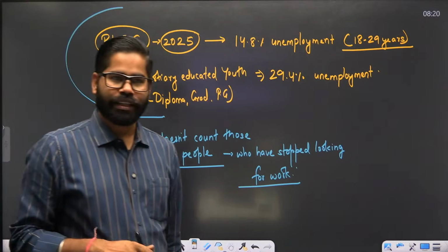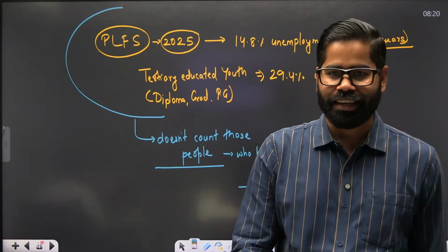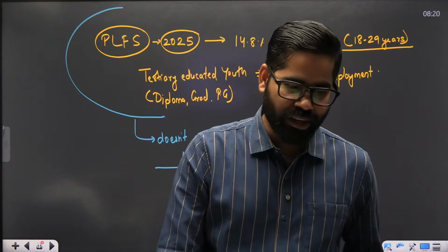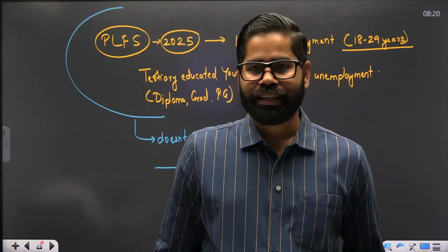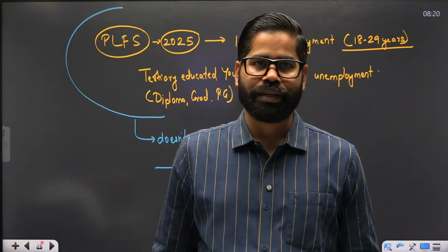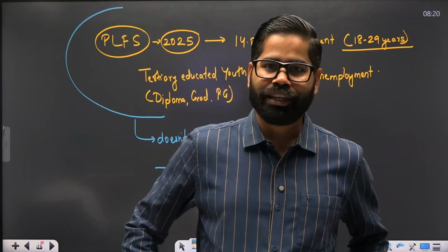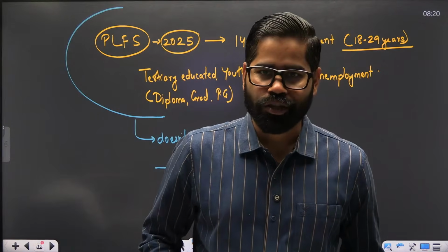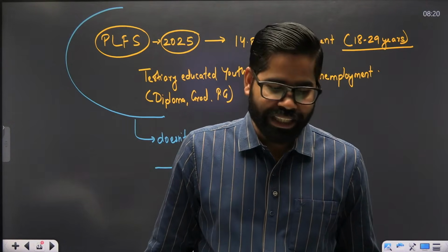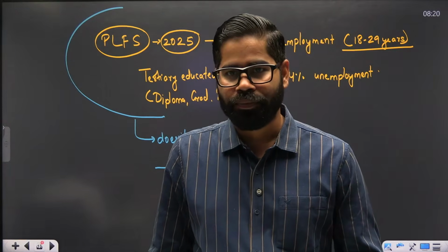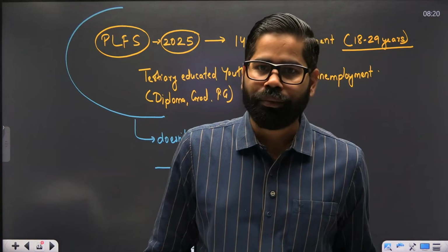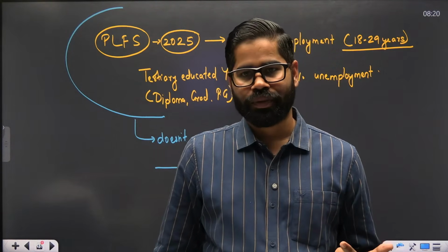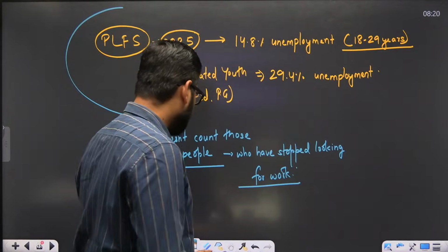Now, remember this one thing. When we are talking about this data, it is talking about unemployment. One of the definitions of unemployment is that if someone is seeking a job and is not getting the job, then they are counted as unemployed. But there are so many people who have stopped looking for work. Why? Because they are not getting quality jobs.